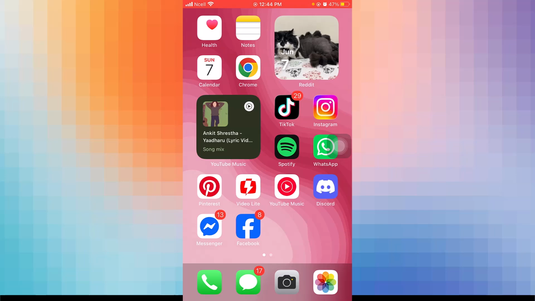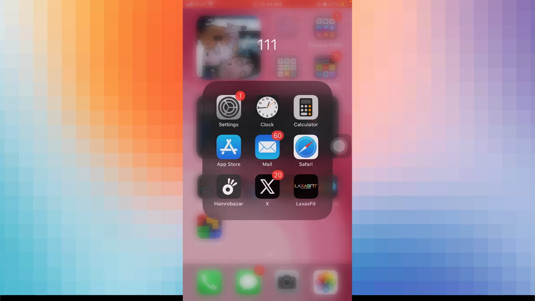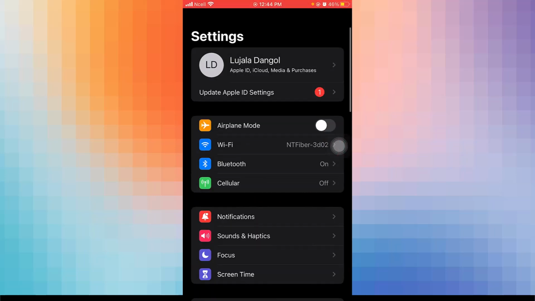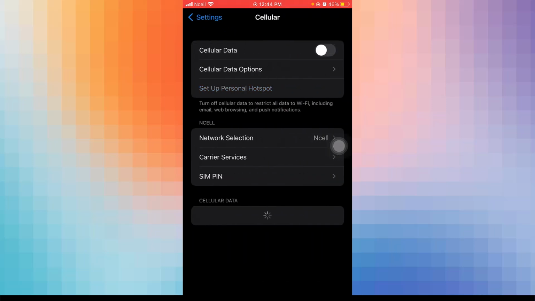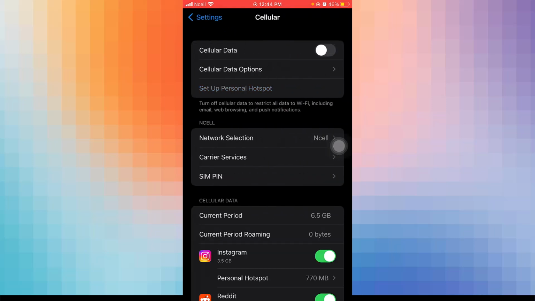If the problem continues, open your settings and then click on cellular and check cellular settings. Make sure your SIM card is properly inserted and active. You can also check for carrier updates and install any available iOS updates. If none of these steps work, contact your mobile carrier for assistance.